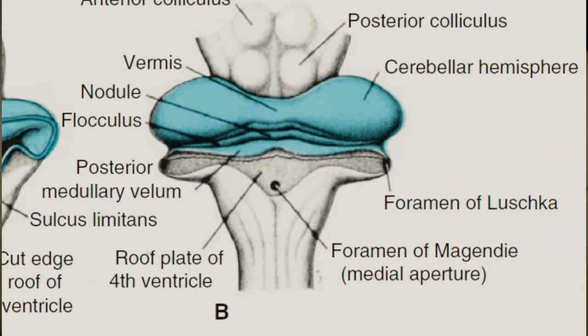Then on either side, we are going to call them foramina of Luschka. So you're going to have Luschka foramina on either side, then foramen of Magendie. This forms a communication between the cavity of the rhombencephalon, which is the fourth ventricle, and the outside, which is another space, the subarachnoid space. So it will form a point of flow of the CSF, that is cerebrospinal fluid.